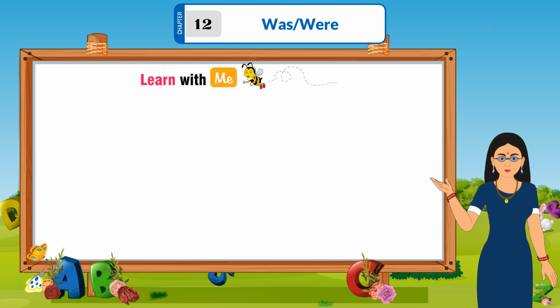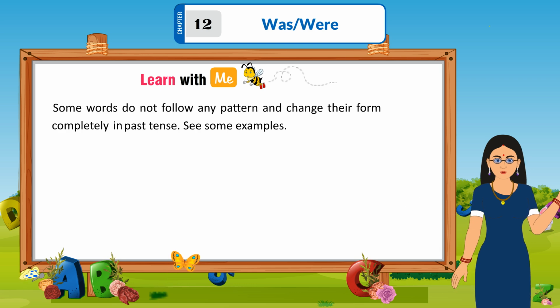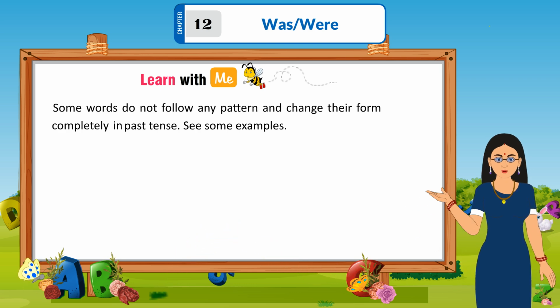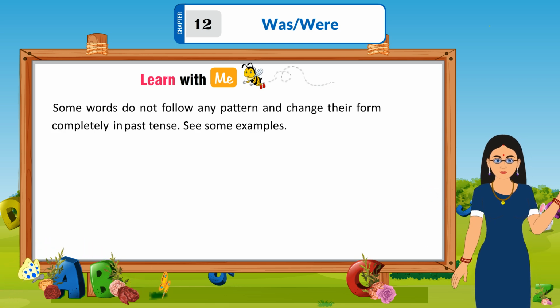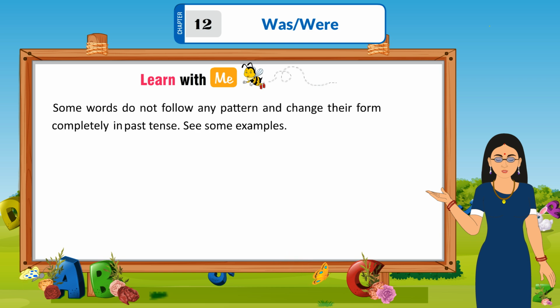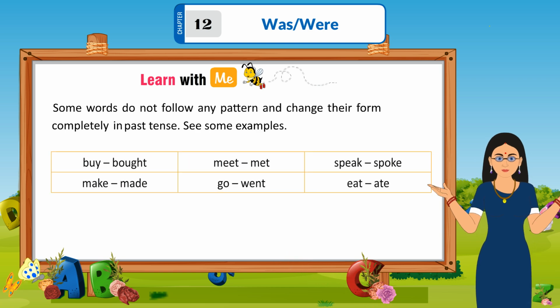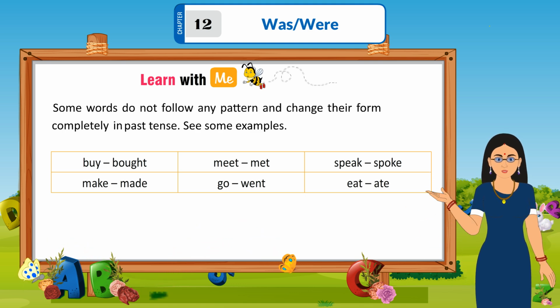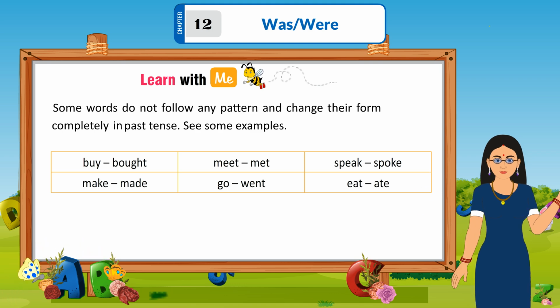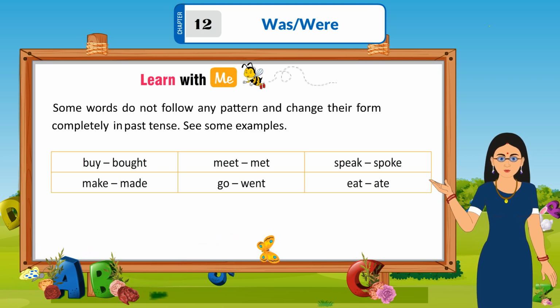Learn with me. Some words do not follow any pattern and change their form completely in the past tense. See some examples: buy, bought; meet, met; speak, spoke; make, made; go, went; eat, ate.